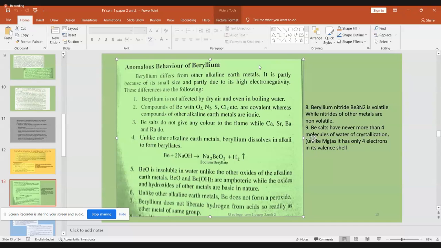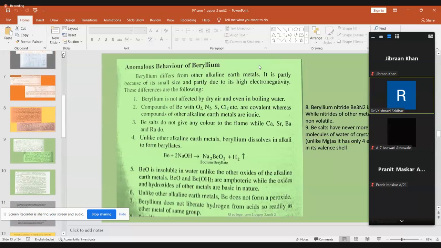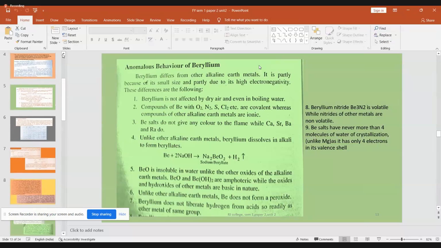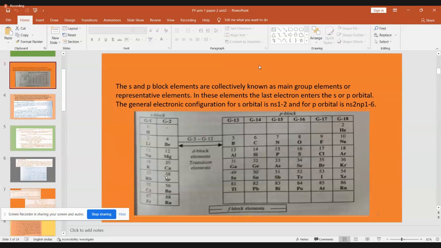Did I say... one minute, let me check. I'm saying something wrongly here. What did I say? I said francium. Francium comes in group 1. Lithium, beryllium, magnesium, calcium, strontium, barium, radium. Instead of barium, I somehow said francium.